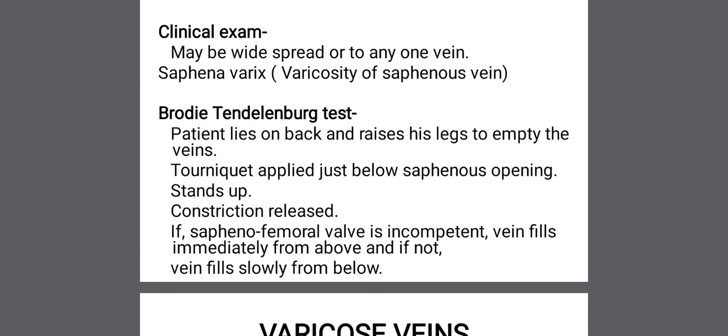Then the constriction, that is the tourniquet, should be released, and if the saphenofemoral valve is incompetent, then the vein will fill immediately from above. If the saphenofemoral valve is competent, then the vein will fill slowly from below. That is the Brodie-Trendelenburg test. Once again I will repeat. You have to lay the patient down on his back, that is, the patient lies on his back.